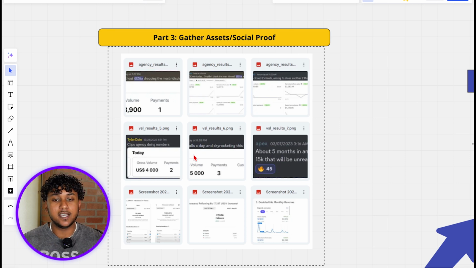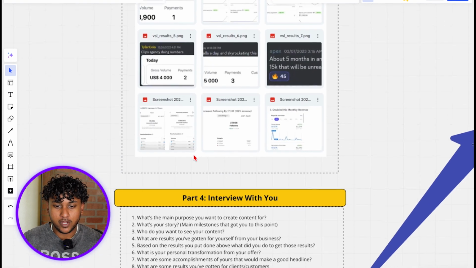The reason why I say do this is because when you have it all in one folder, over time it's gonna really build up, and you're gonna have so much social proof that you can show to clients, students, or anybody who wants to work with you that your product or service works, right? So that's part 3. I would highly recommend doing that.